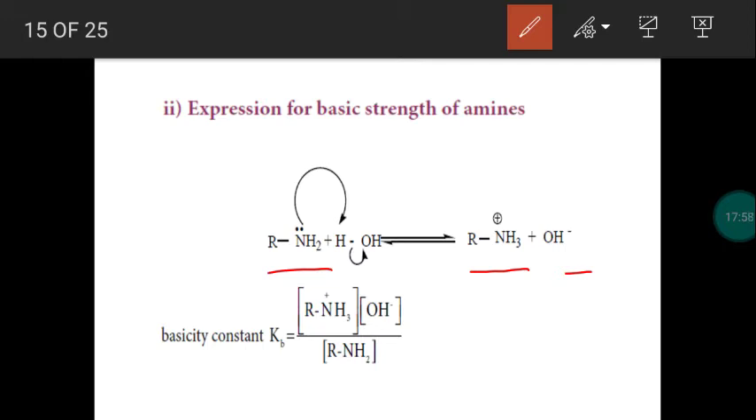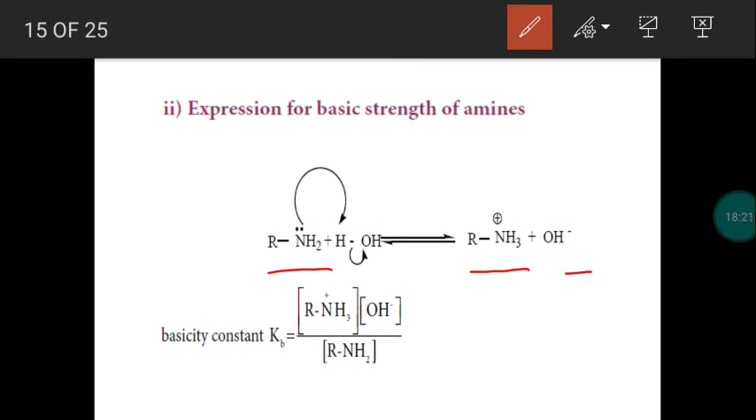If a polar substance is added to water, it provides what? A cation and an anion, like sodium chloride. In the same manner, when amine is added to water, it provides a cation as well as an anion. The cation will be alkyl ammonium ion and the anion is a hydroxide ion. So when amine is added to water, we get ions.